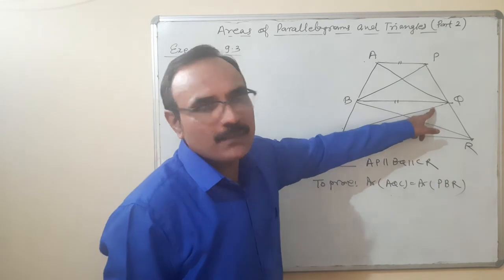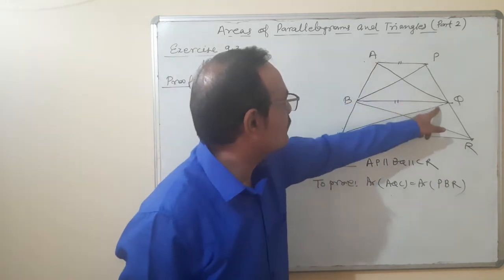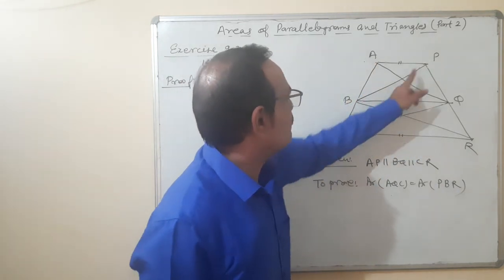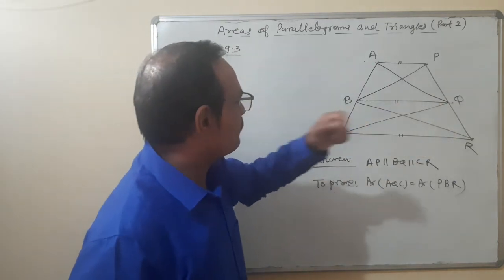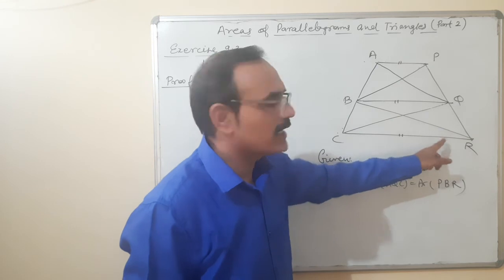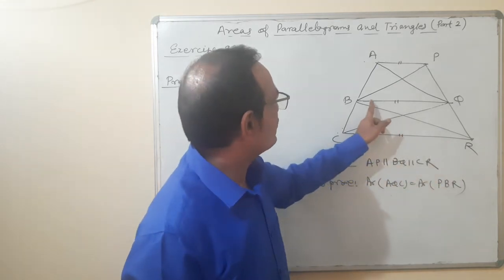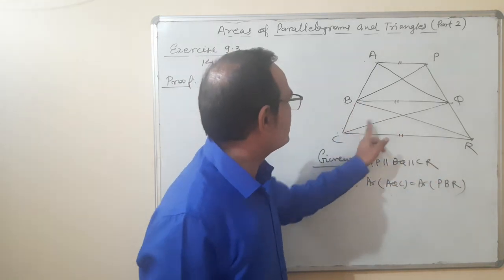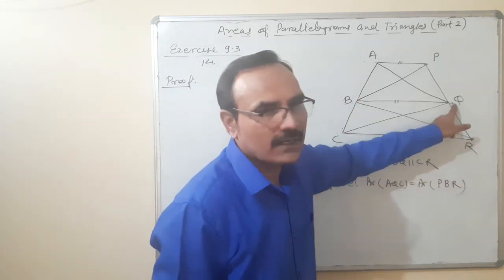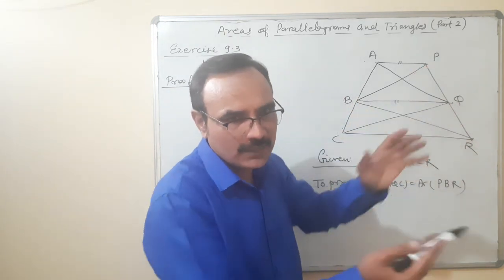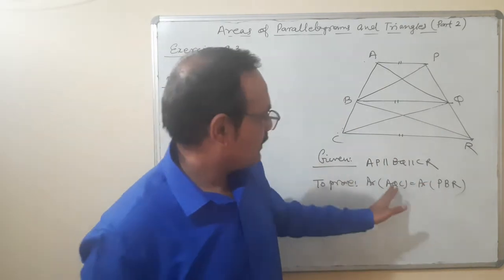BQ is the common base I am taking. So triangle BAQ is equal to BPQ, equation number 1. Second time I'll take BQ is parallel to CR, and that means triangle BCQ is equal to triangle BCR. Adding equations 1 and 2, we get both the areas equal.